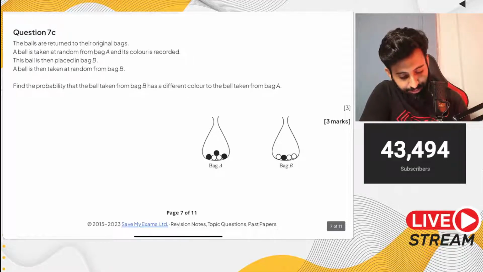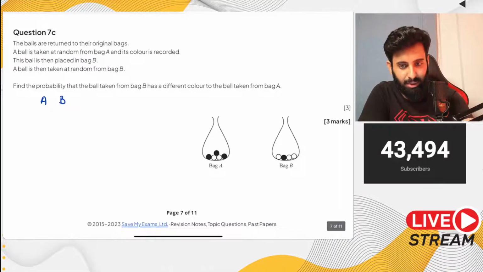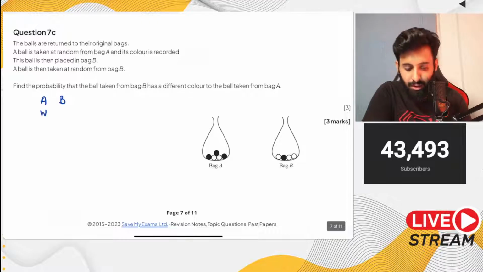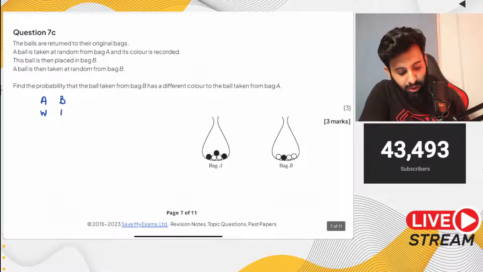Now, since we only have 2 colors, the only way that this can happen is if you end up taking a white ball from bag A and a black ball from bag B, or it's possible the other way around. That means taking a black ball from bag A and a white ball from bag B.